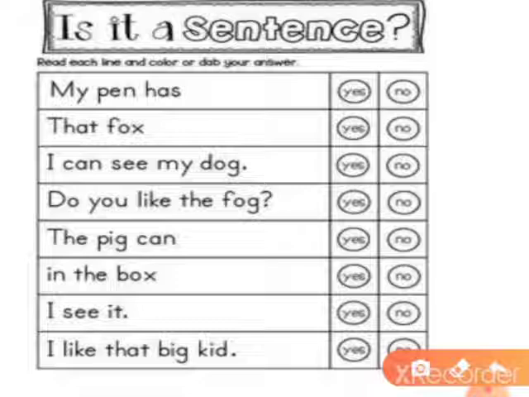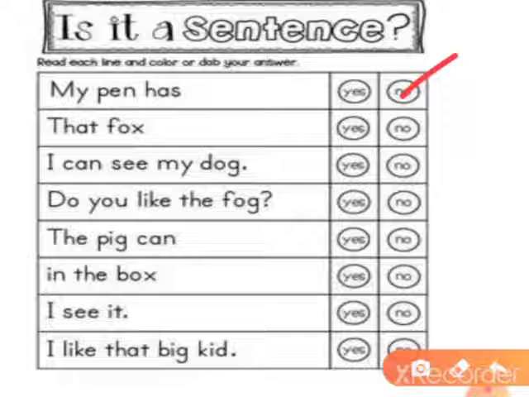It doesn't give a meaningful sense. So I'm going to put a tick on no. By seeing that itself, you can come to know that there is no full stop or any punctuation mark at the end of the sentence. By that itself, you can come to know that it is not a sentence, right?